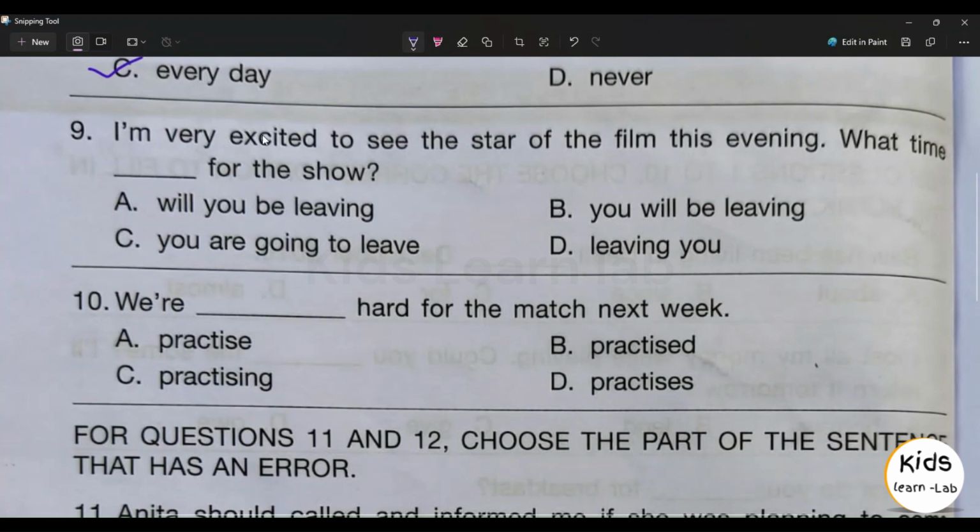Ninth question, I am very excited to see the star of the film this evening. What time dash for the show? Option A, will you be leaving? Option B, you will be leaving. Option C, you are going to leave. Option D, leaving you. Option A, will you be leaving is the right answer.